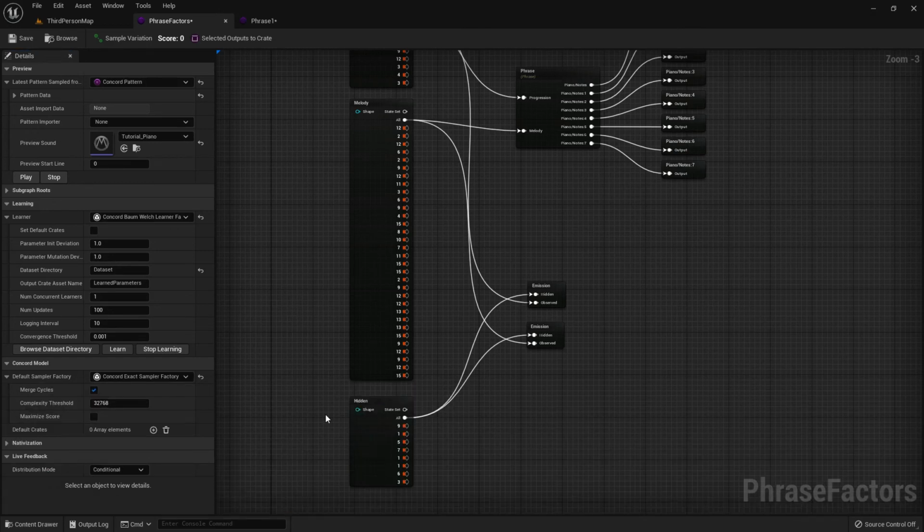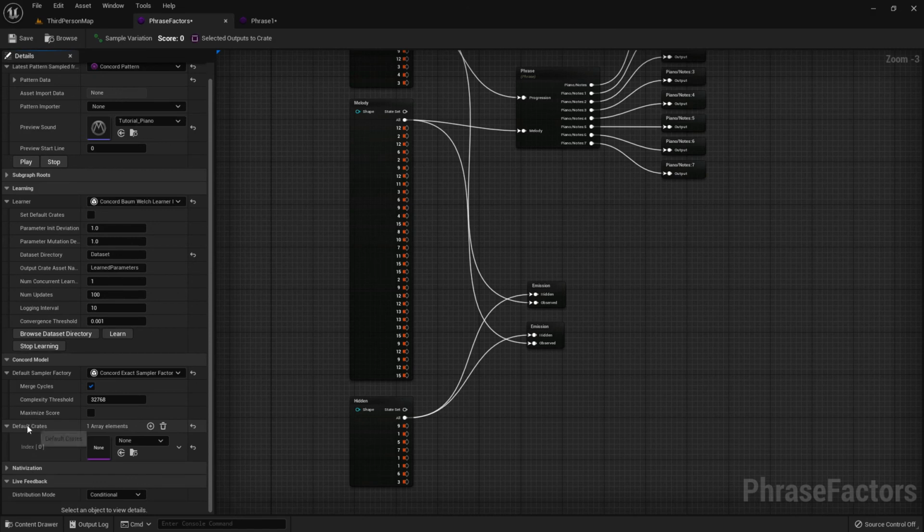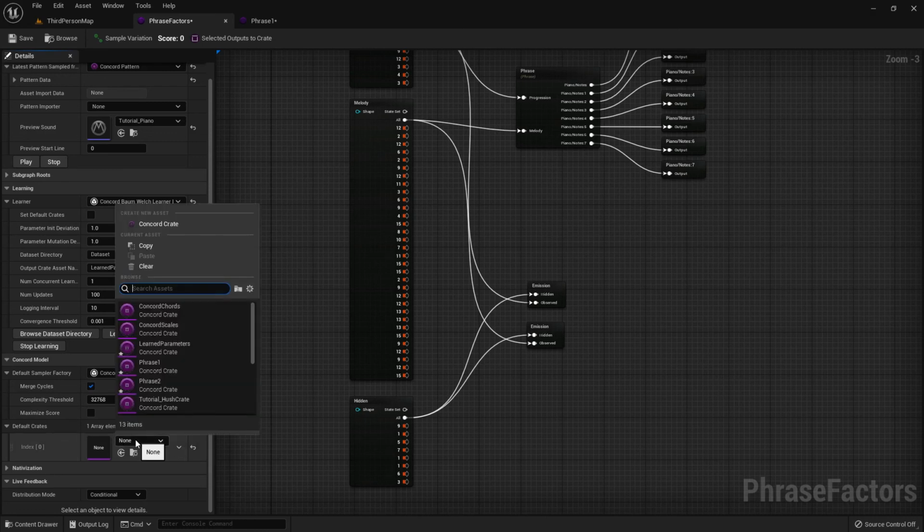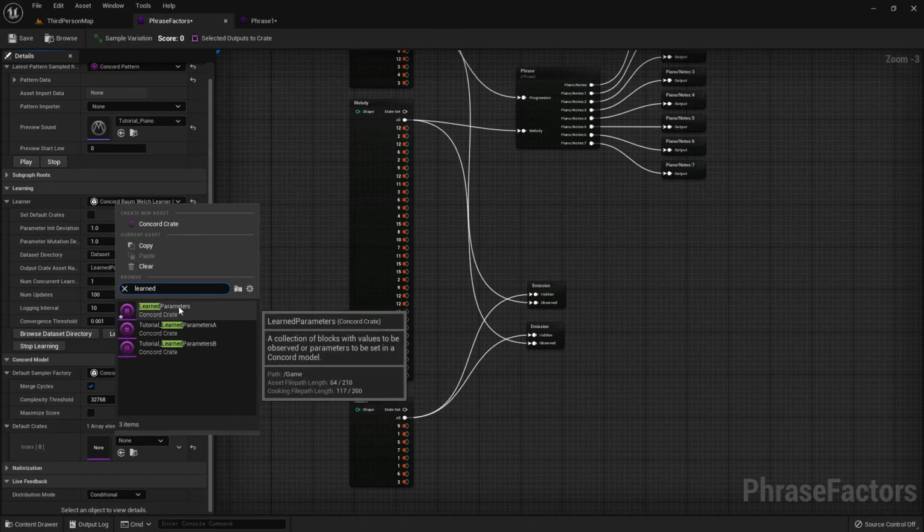If I want to check out the effect of the training, I can simply load up the learned parameters, which will then affect these emission node factors. To do this, I can add another default crate to the model. These crates will be set whenever we sample a new variation, and they can either observe boxes or set parameters, and the emission node contains parameters for all of these probabilities. So I'll just pull up the learned parameters here by typing learned and then navigating to the one that we just trained, which is in our basic game folder.